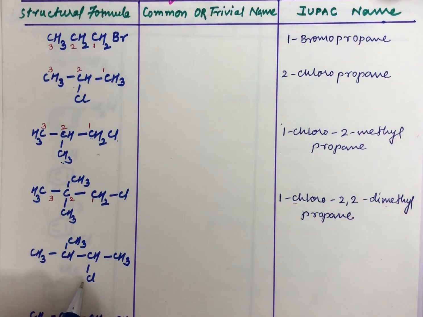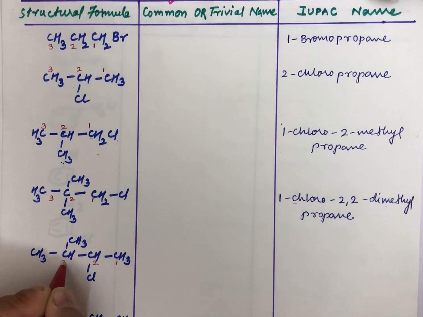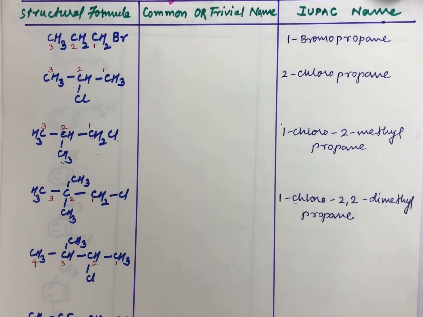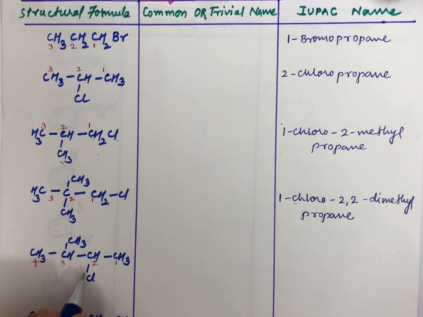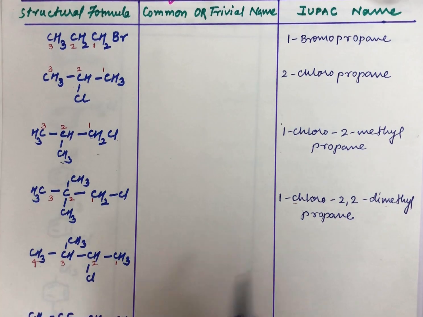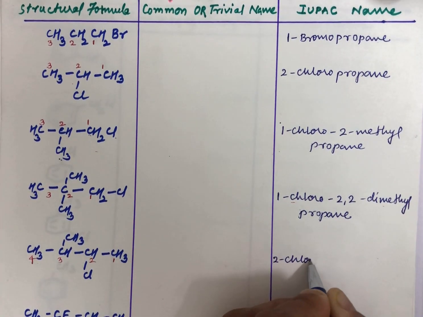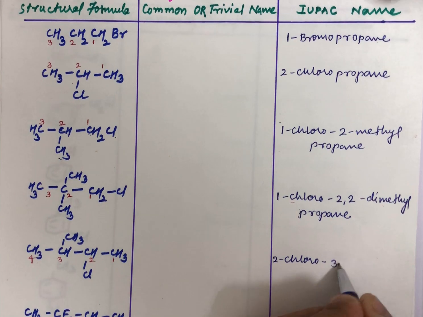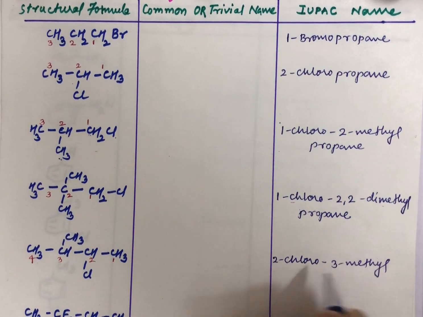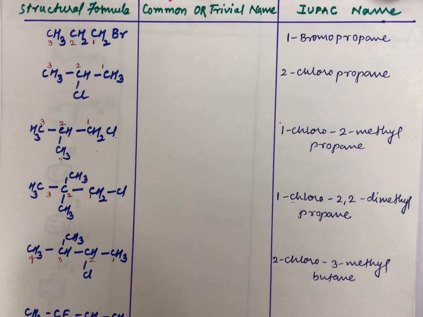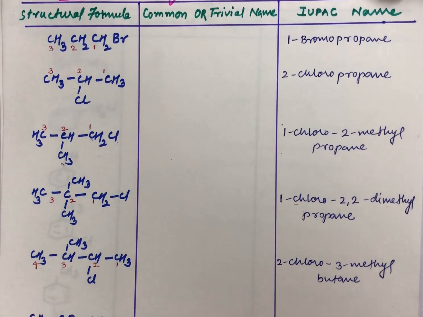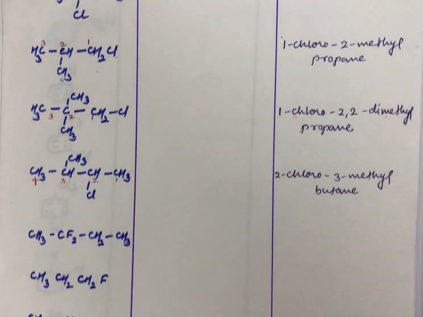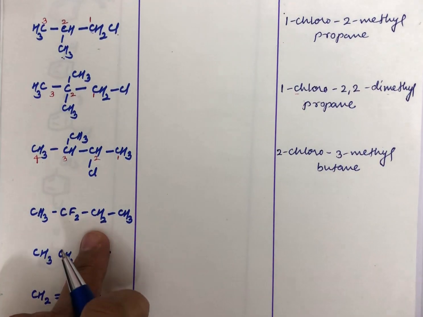Now let us talk about this. Students, if you look at this IUPAC name, here 1, 2, 3, 4. If we take the longest chain, you have 1, 2, 3 and 4 carbons. So the root name here you can say is butane. Now 2-chloro-3-methylbutane it would be. So 2-chloro, then 3-methyl, and then butane. Same thing here, the alphabetical order is to be followed. Fine.